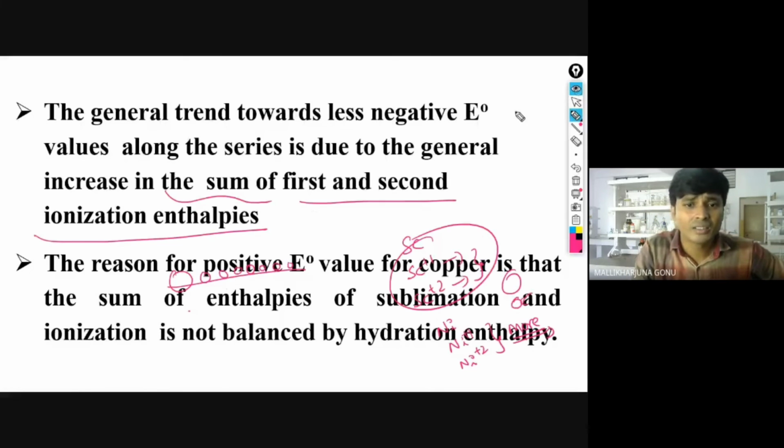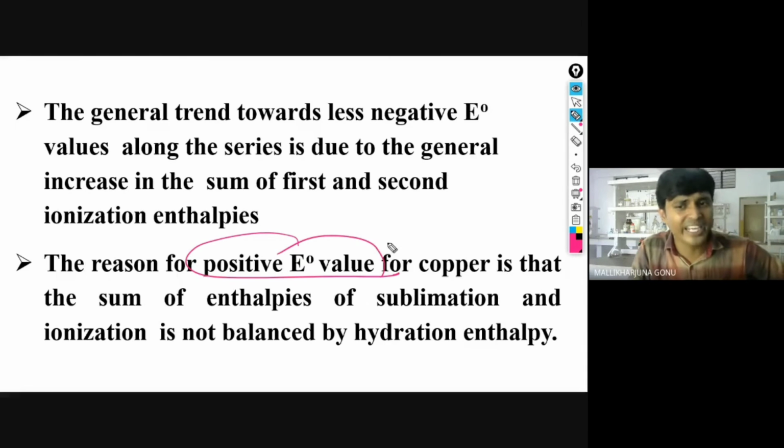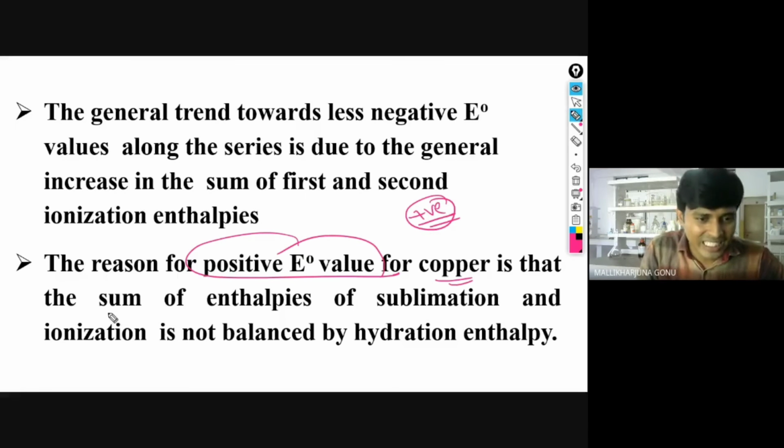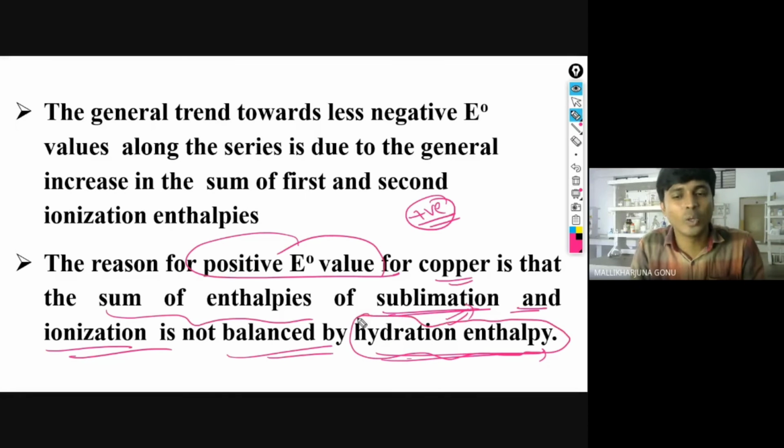The reason for positive E naught values: usually metals have negative values, but despite that, copper has a positive value. Why? The reason is that the sum of enthalpies of sublimation and ionization is not balanced by hydration enthalpies, because the reduction potential depends upon all three factors. They are not matching here, and the hydration enthalpies are very, very less. That's how it has the positive value. Which one? Copper, Cu plus 2. That is the exceptional case. Again, this is a very, very important point.